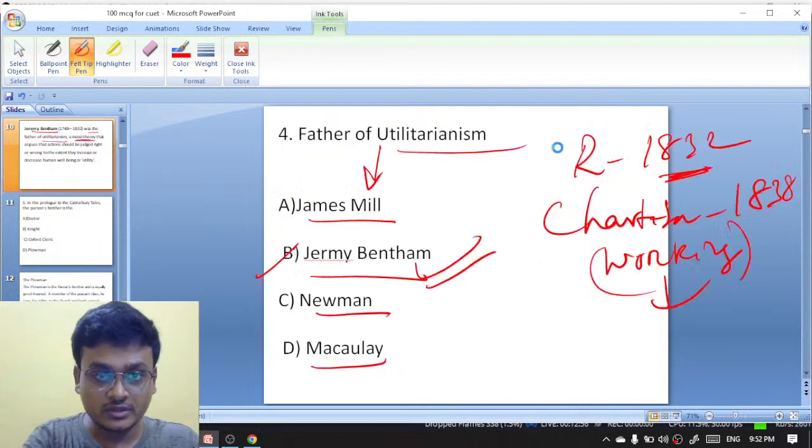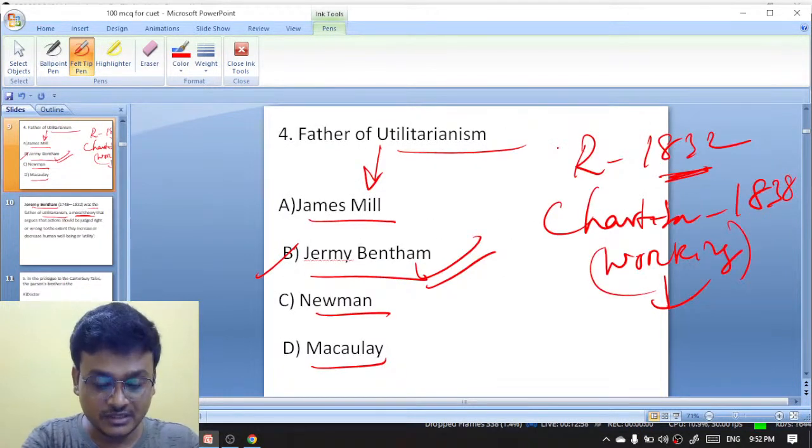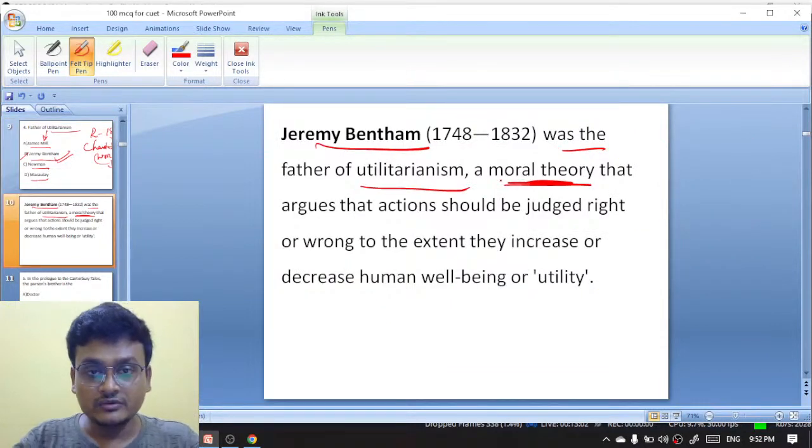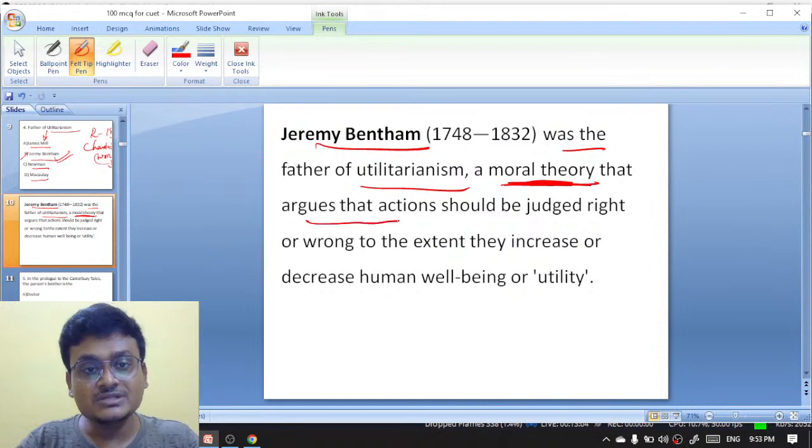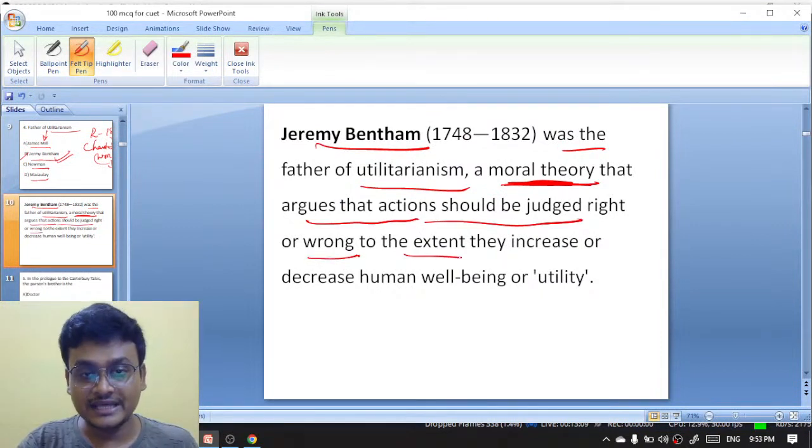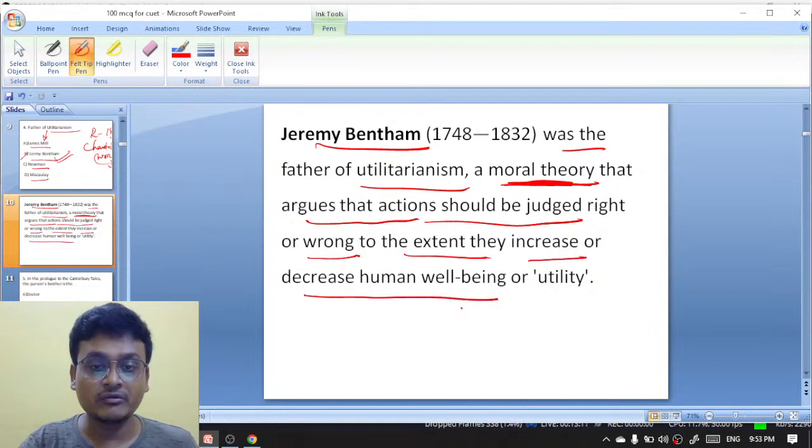Sonu, you are saying James Mill? No, it is Jeremy Bentham. The father of utilitarianism is Jeremy Bentham, a moral theory that argues that actions should be judged right or wrong to the extent they increase or decrease human well-being or utility. This is the theory of utilitarianism.